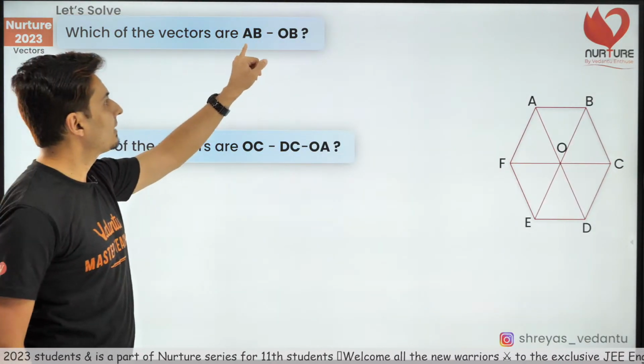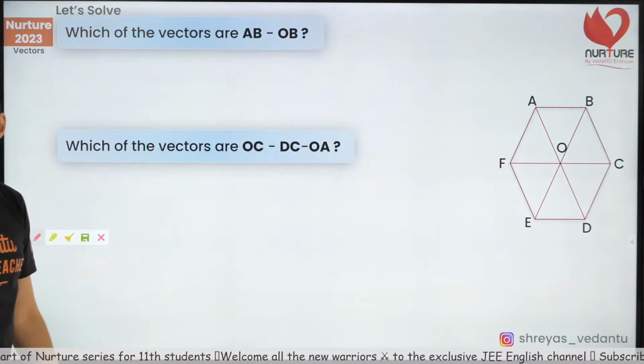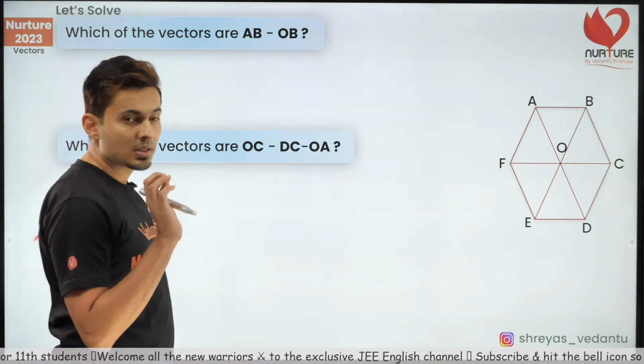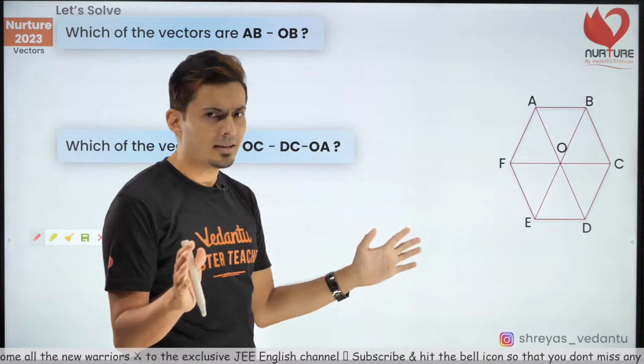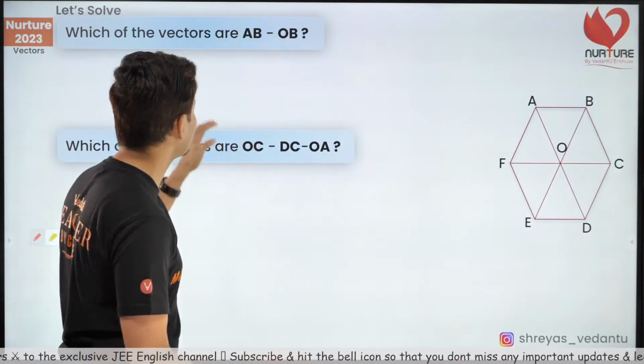Okay, let's see how to solve this question coming up on your screen. Which of the following vectors are AB minus OB? This is a regular hexagon. Come on, guys, think about it. Use the properties of a regular hexagon. All sides are equal, all angles are symmetric. All of them are going to be equilateral triangles.